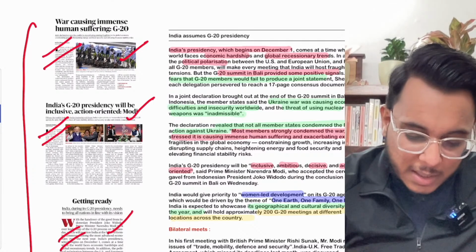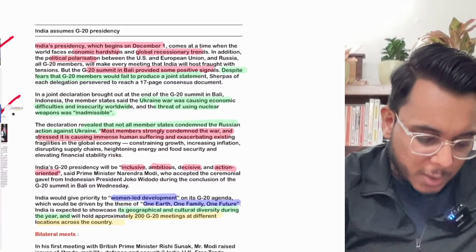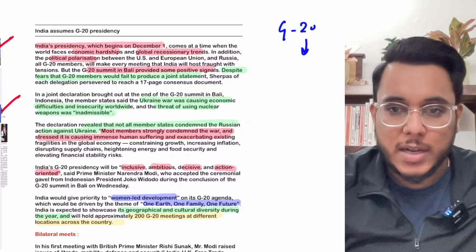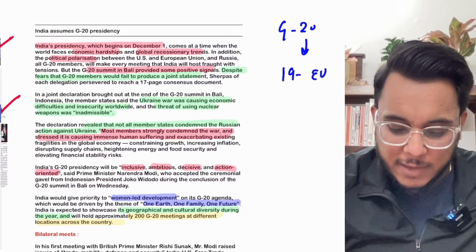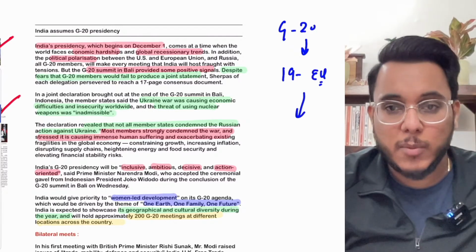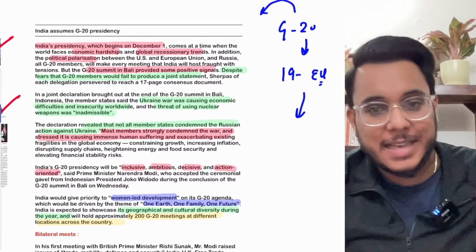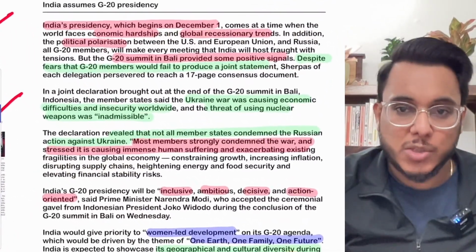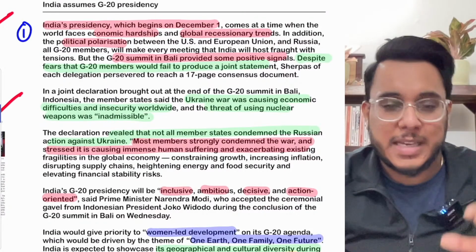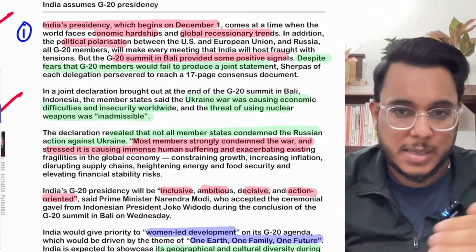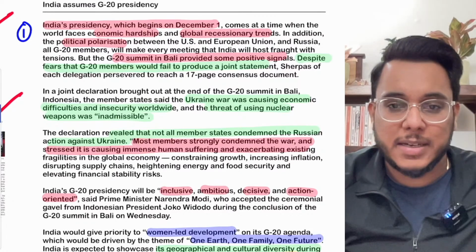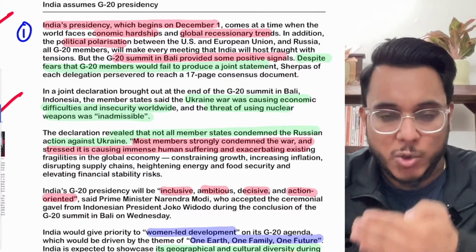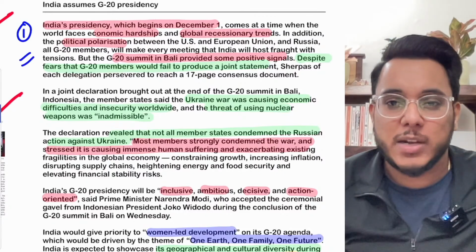Before starting, guys, let's talk a little bit about the background. When we talk about the G20, it is a group of 20 countries which includes 19 countries and one bloc, the European Union. Now, this G20 meet was held in Bali. In this meet, first of all, the most important thing: India's presidency will start from December 1. The Indonesian president gave the ceremonial gavel to the Indian Prime Minister, and for the next year, that is 2023, India will assume the G20 presidency.